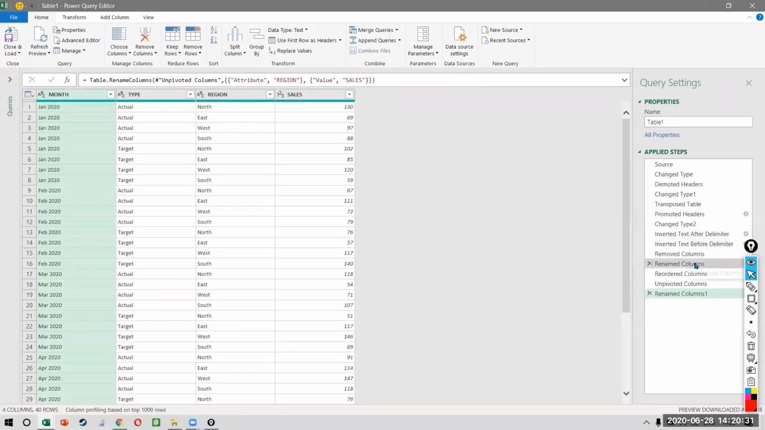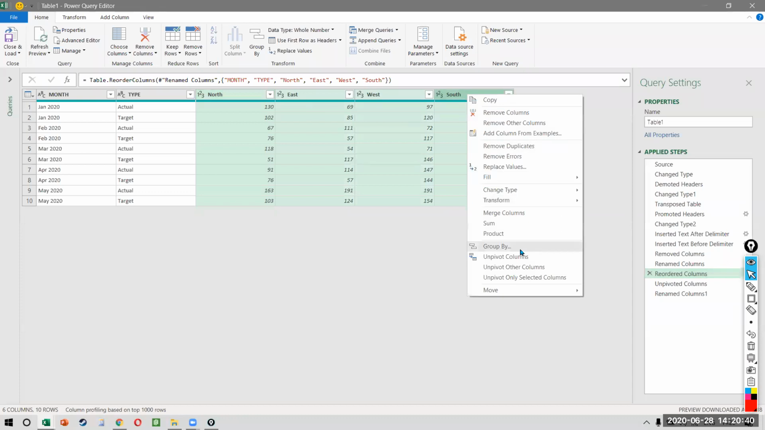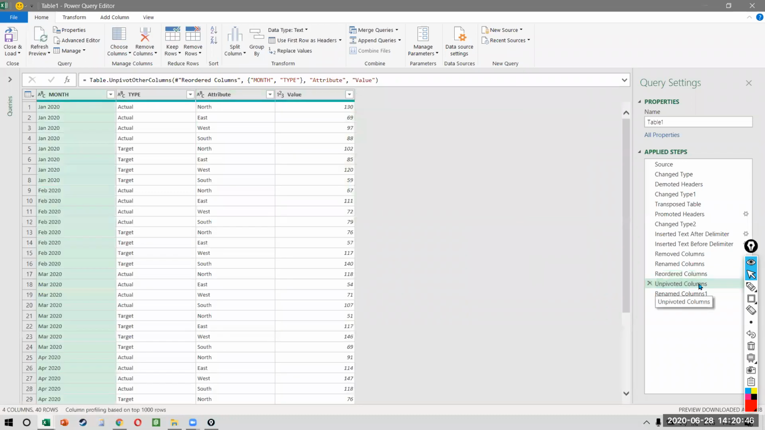So this is how unpivoting works. This was my data set. I selected 4 columns, north, east, west, and south, right click and unpivot, right? Once you do the unpivoting, then the result will look like this.